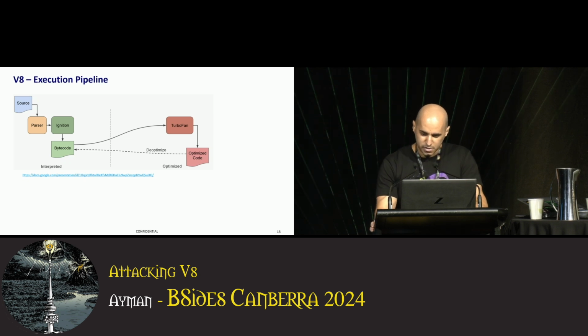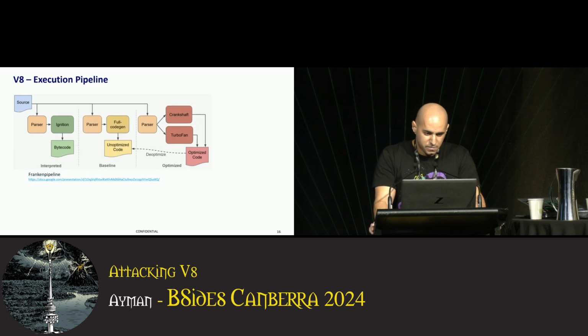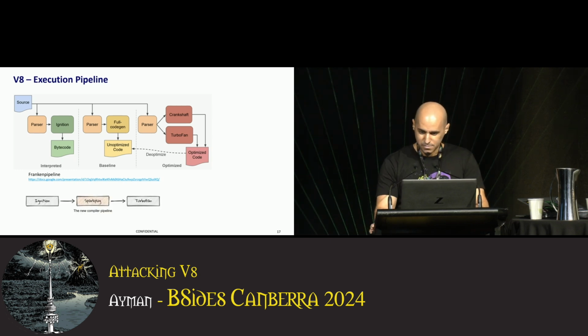Ignition and TurboFan is the modern execution pipeline in V8. Previously, they had different components named Full-codegen and Crankshaft. And at some point, they had a mixture of both pipelines together, and they called it the Franken pipeline, which was very convoluted. Full-codegen was the baseline compiler and compiled JavaScript into native unoptimized code, and Crankshaft was the old optimizing compiler. But these are now replaced with Ignition and TurboFan.